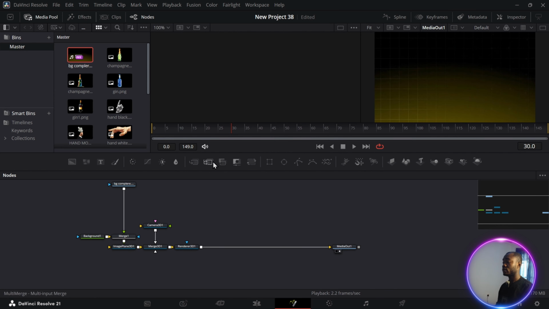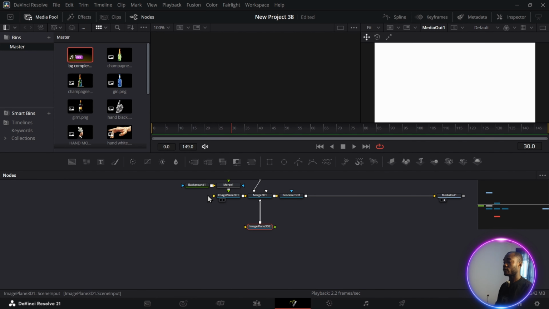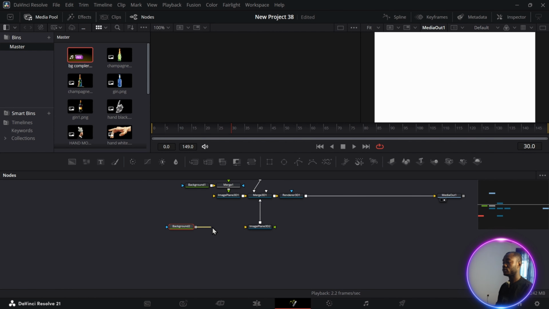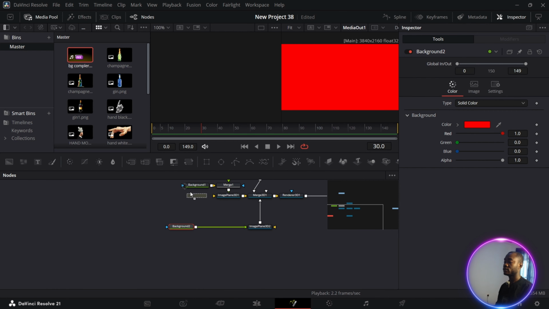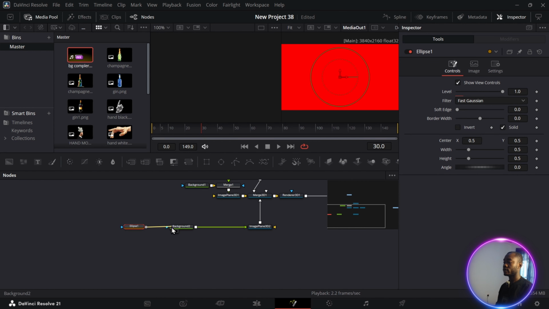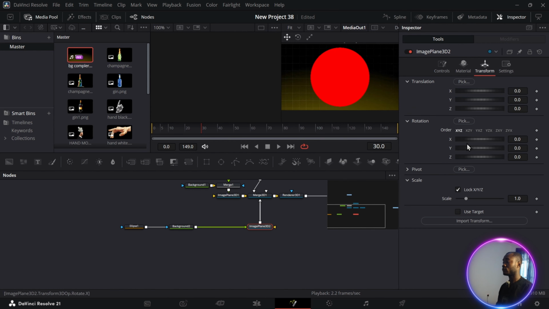Now you're going to drag in an image plane 3D and connect it to our merge 3D, just like this. After which we drag in a background and connect it to our image plane 3D. Go to inspector tab and change the background to red. Now bring in an ellipse and connect it to our background like this. Click on our image plane 3D, go to transform and increase the Z-axis a little.